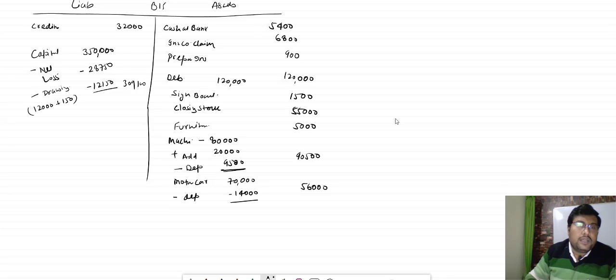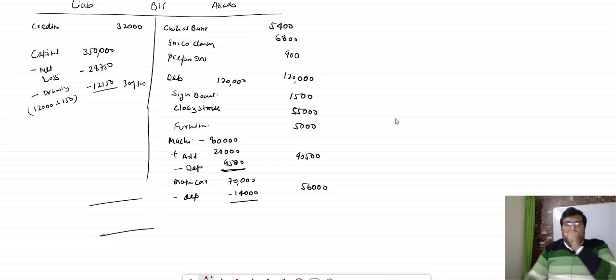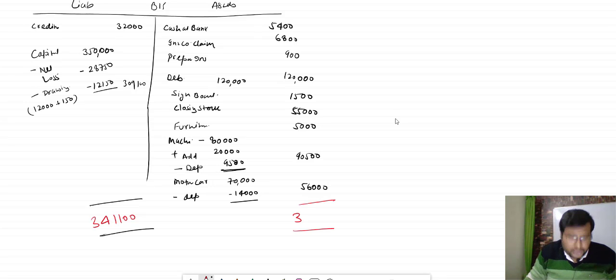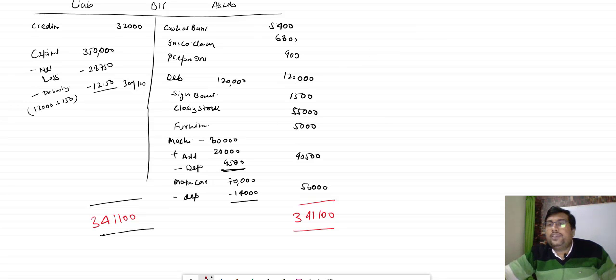And how much total will come? So this side the total will come 3,41,100, and this side the total will come 3,41,100. Okay, so this much for today. Thank you very much.